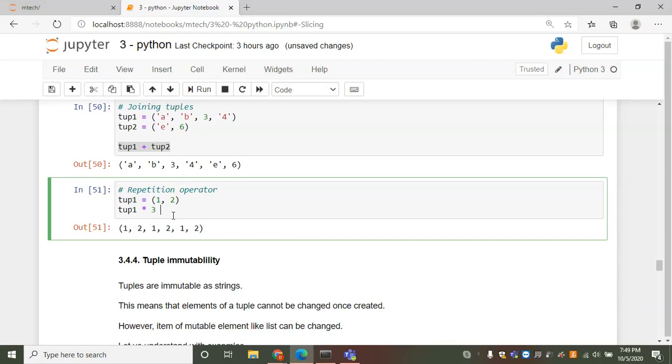Similar to strings, we can use the repetition operator also. So this is my tuple. I am repeating it 3 times. So we get 1, 2, 1, 2, 1, 2.